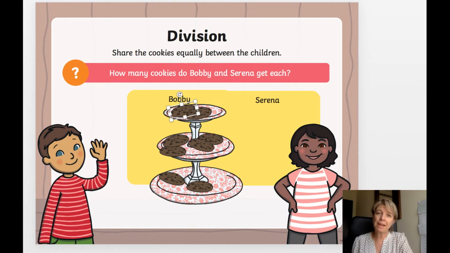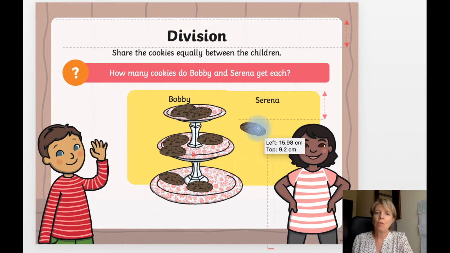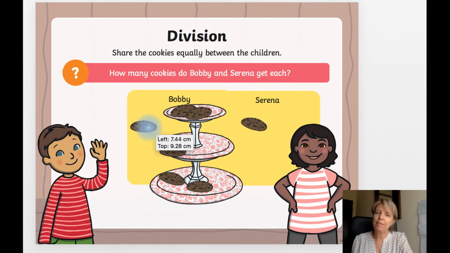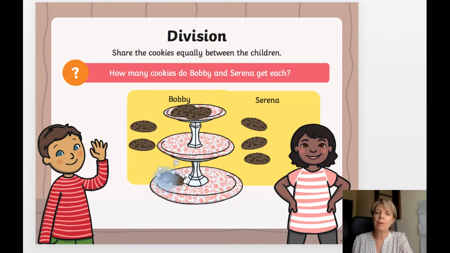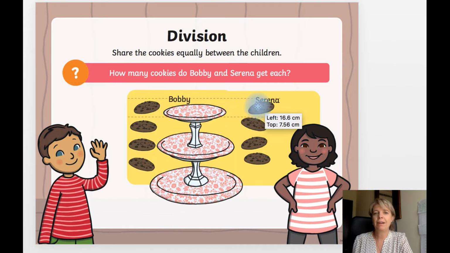I've put all the cookies back. Now I'm going to share them out fairly. So let's do that. One for Serena, one for Bobby. One for Serena, one for Bobby. One for Serena, one for Bobby, one for Serena.